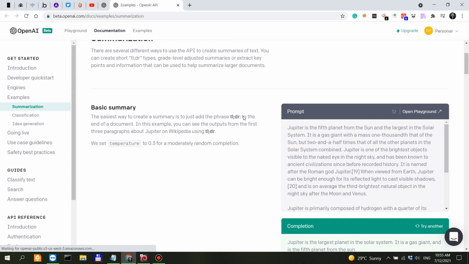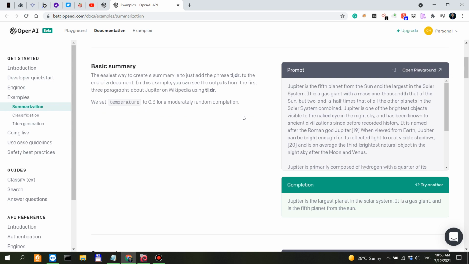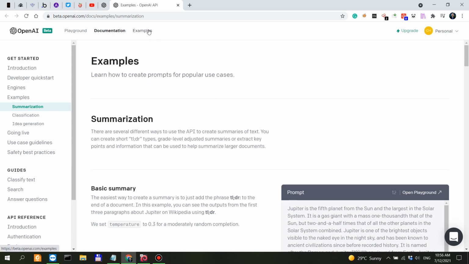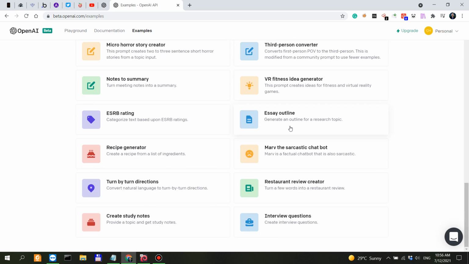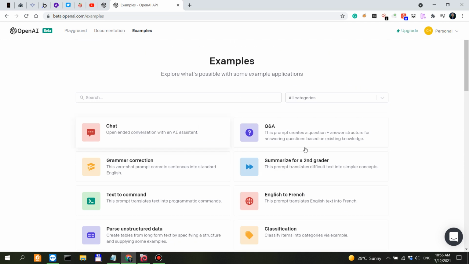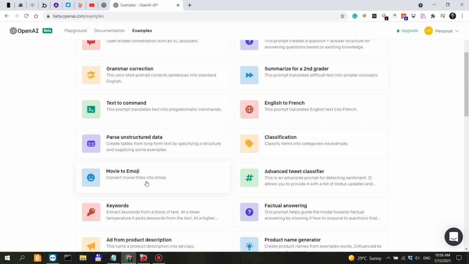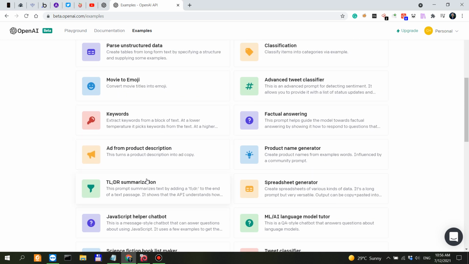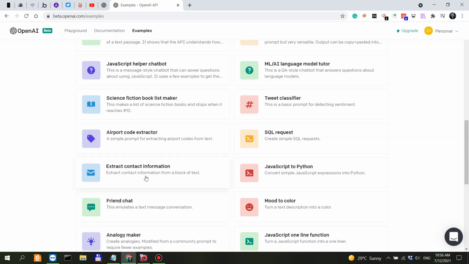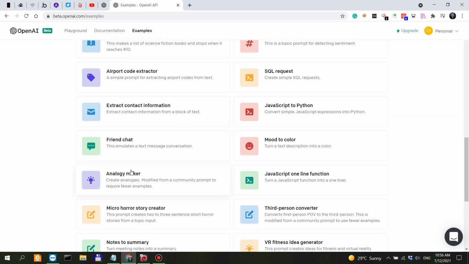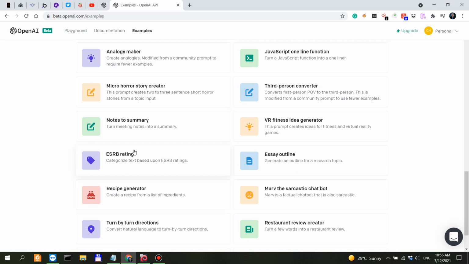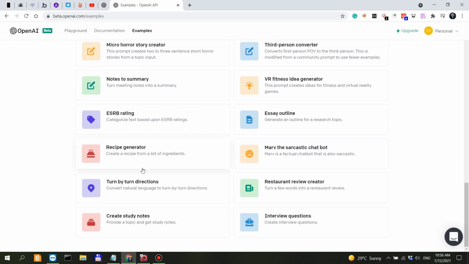And the more examples are here. So right now, if we count them, 2, 4, 6, 8, 10, 12, 14, 16, 18, 20, 22, 24, 26, 28, 30, 32, 34, 36, 38, 40 examples.